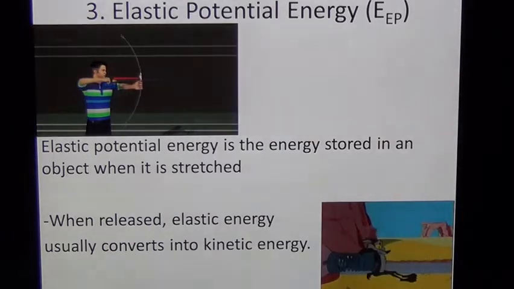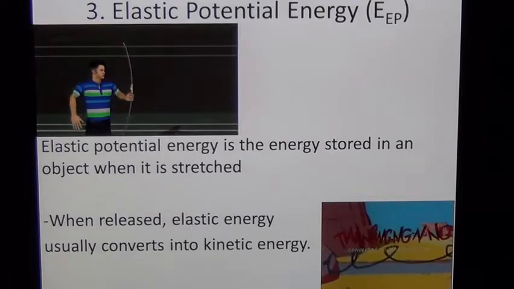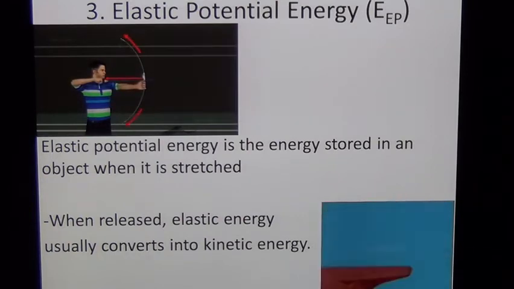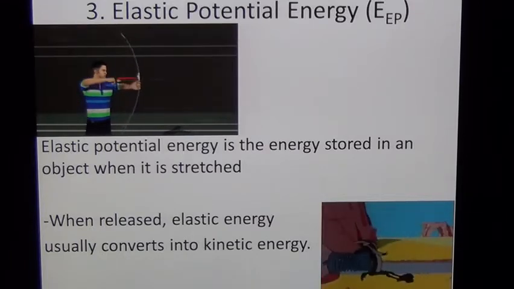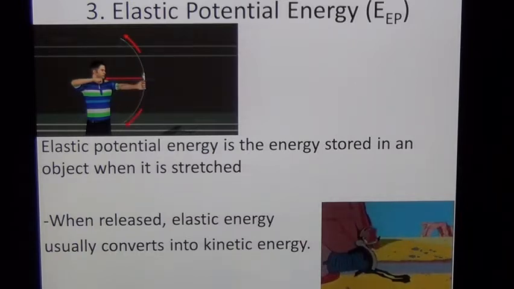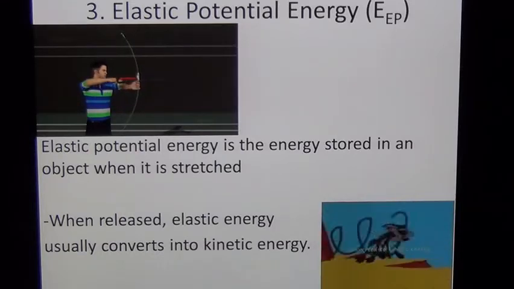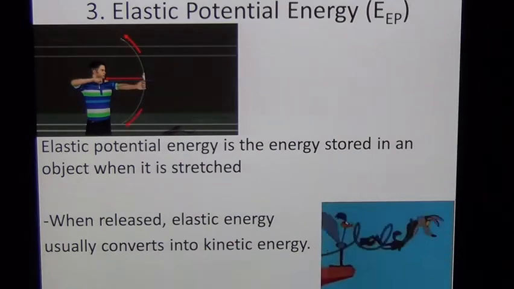Elastic potential energy is the energy an object has due to being stretched or deformed. So in this example at the top, you see a bow and arrow. When you stretch the bow, you put elastic potential energy into it. You don't see that energy. You see it stretched, but you don't see any energy. But when that elastic potential energy is released, usually it's going to be released as kinetic energy, and so you see that energy of motion, the energy that it gets due to its increase in speed when the elastic potential energy is converted into kinetic.